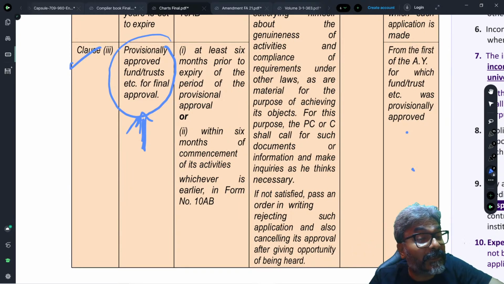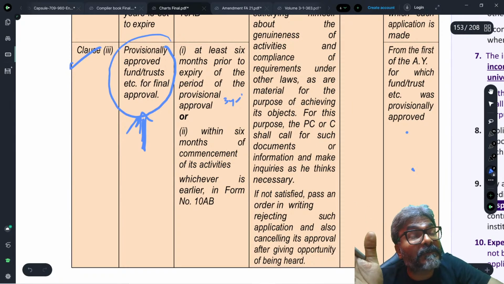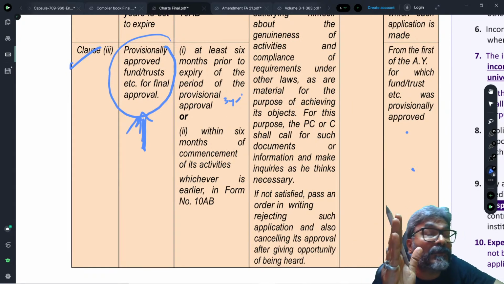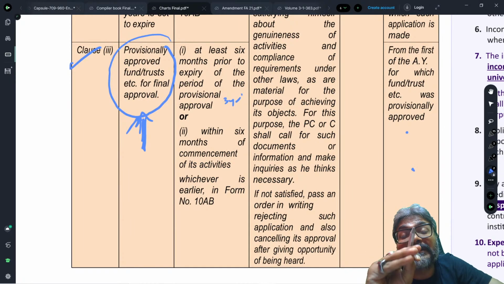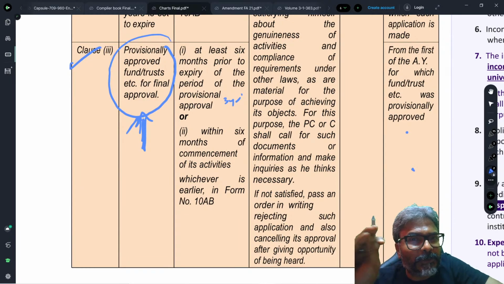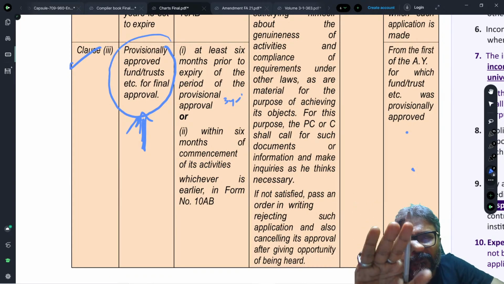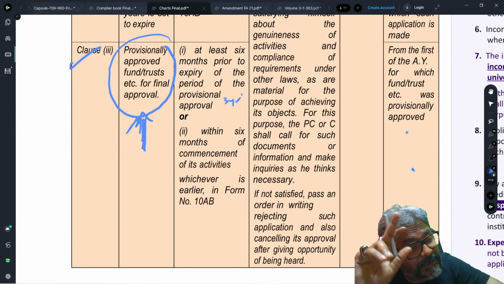What is the expiry? Expiry would be 3 years. So 6 months prior to the expiry of 3 years, you need to pass a final order to confirm whether the trust will be eligible for the exemption or not. So that is what they will have to do, students. Whenever the 3 years is going to be there, you have to compute from the provisional registration to the 3 years period.